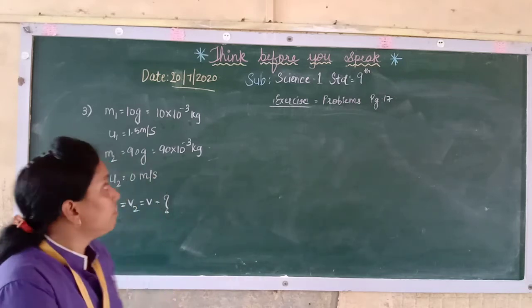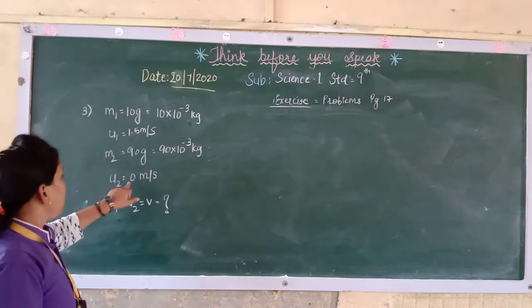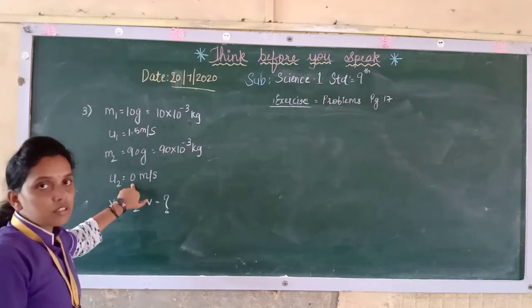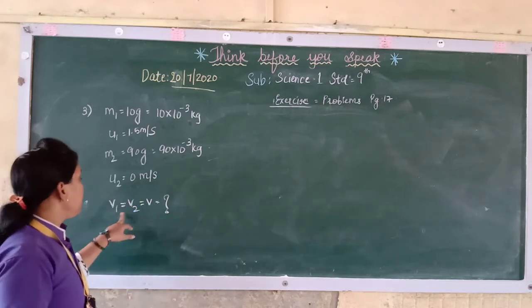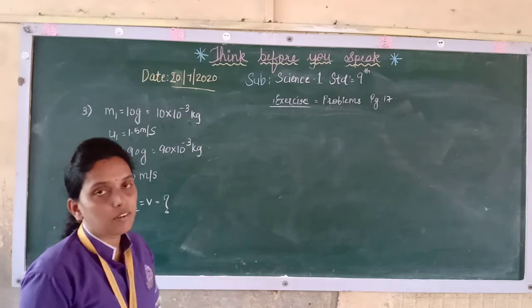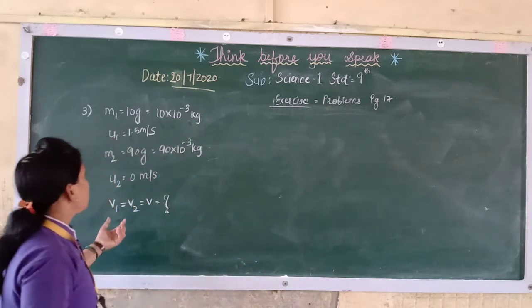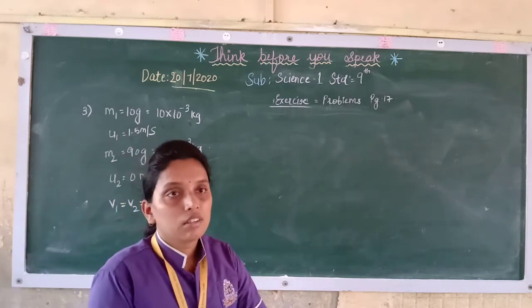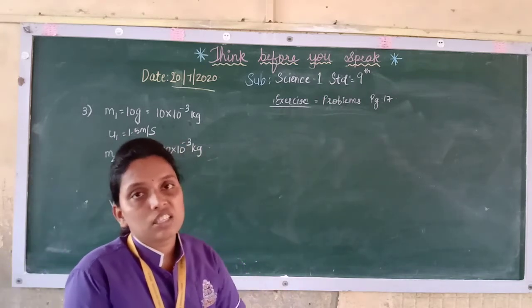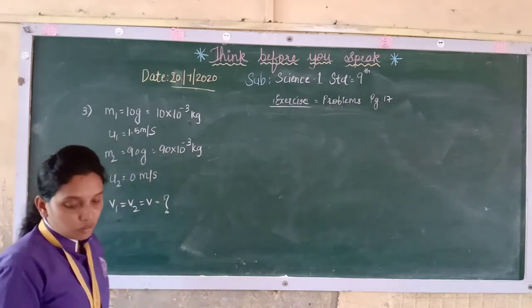The bullet had initial velocity, but the plank was at rest, so it was 0. When it is at rest, it means it is 0. And here the velocity will not be v1 and v2, it will be the same, because whatever the velocity of that bullet, when it strikes, both will have the same velocity. So here v1 and v2 are equal to v only.